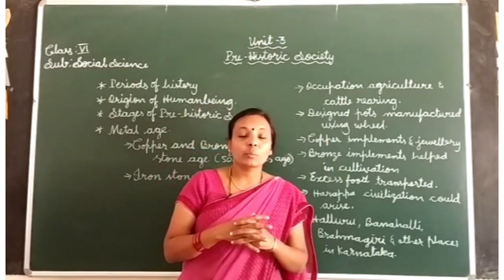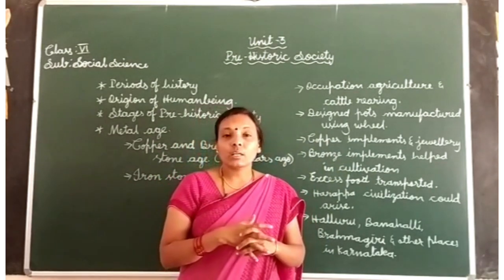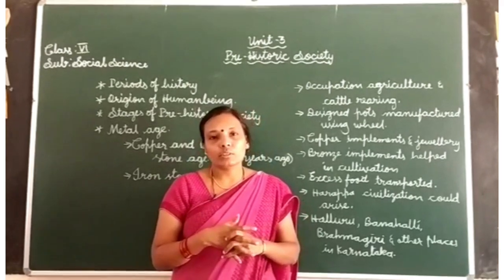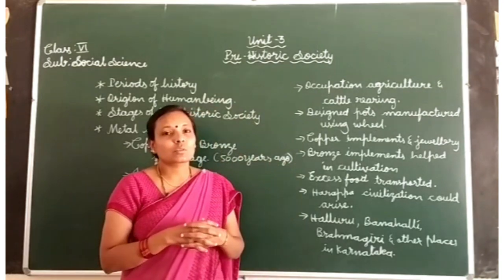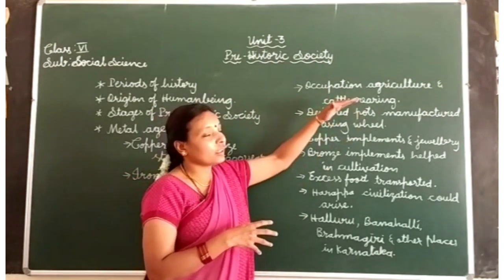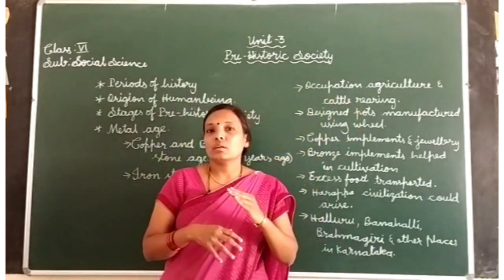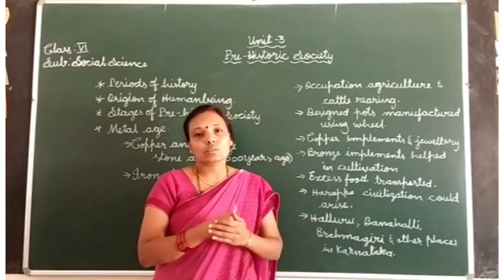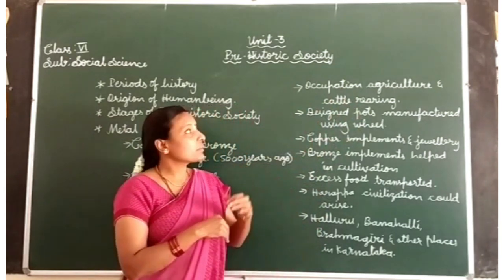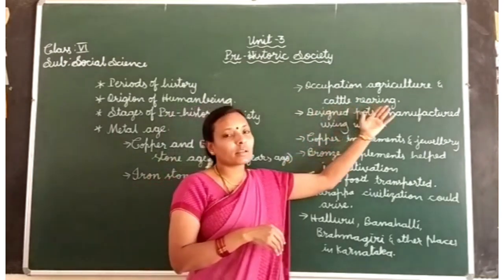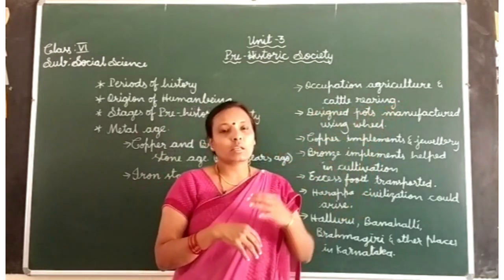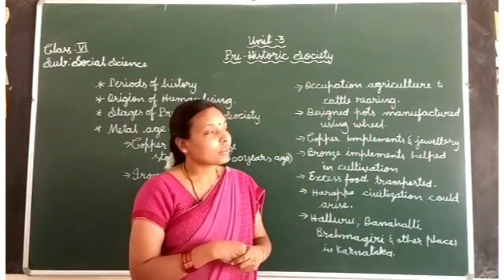Human being was not getting food continuously, so he started to grow the crops. So in the copper and bronze stone age also, his major occupation was agriculture and cattle rearing, means rearing the animals.